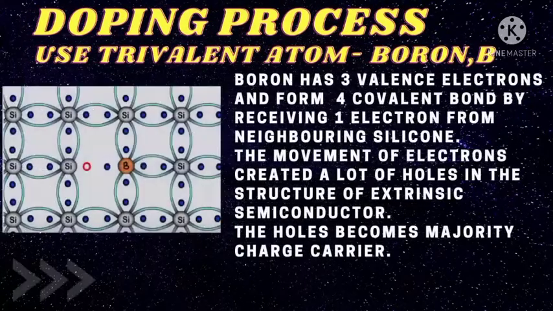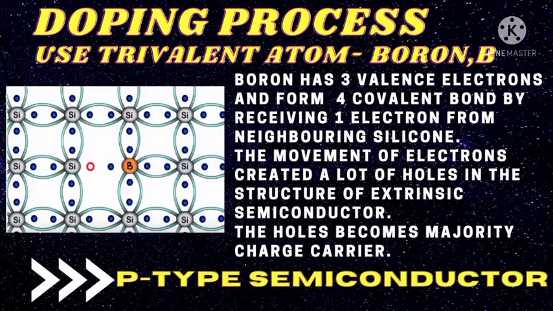There are two types of doping process. The first one uses a trivalent atom, for example boron, B. Boron has 3 valence electrons and forms a fourth covalent bond by receiving 1 electron from a neighboring silicon. The movement of electrons creates a lot of holes in the structure of the extrinsic semiconductor. The holes become the majority charge carrier. That's why we call it p-type semiconductor, or positive type semiconductor.